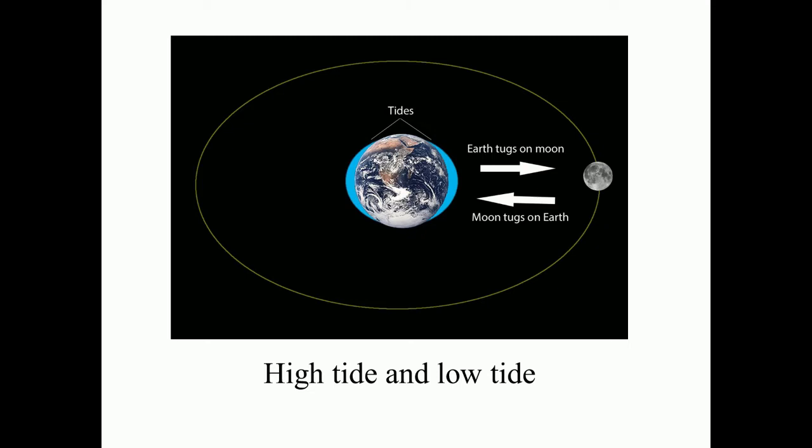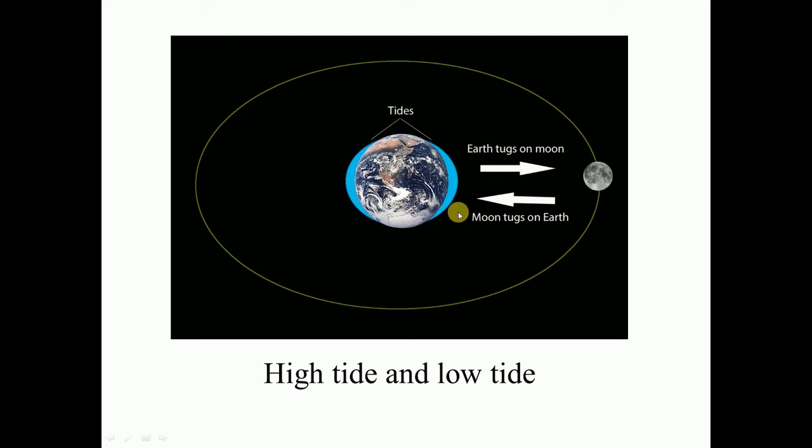Now the level of water in the sea changes because of the gravitational force of the moon. As you can see from the diagram here, the moon exerts gravitational force on these oceans. The oceans get attracted by the moon, so the level of the water in the sea changes because of the gravitational force exerted by the moon. This water gets attracted by the moon, the level of the water increases, and it creates high tide.